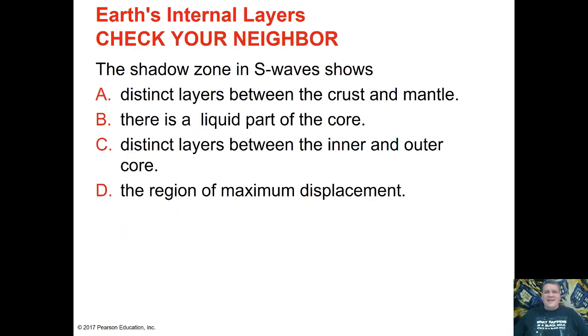Here is our second question. The shadow zone in S waves shows: A, distinct layers between the crust and mantle; B, there is a liquid part of the core; C, distinct layers between the inner and outer core; or D, the region of maximum displacement? Go ahead and think about it, and we'll discuss it in just a second.